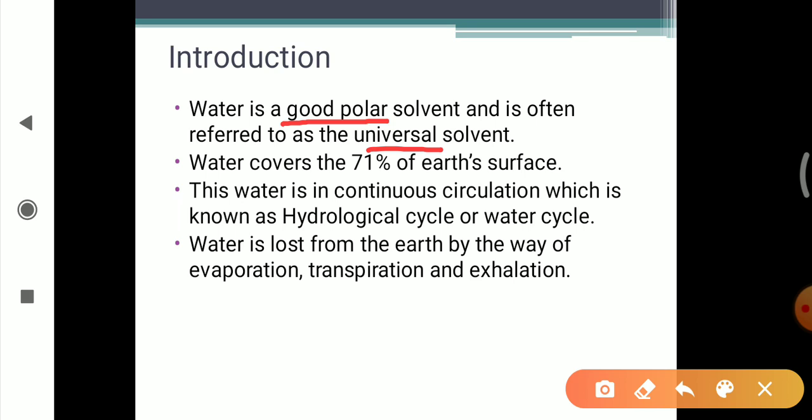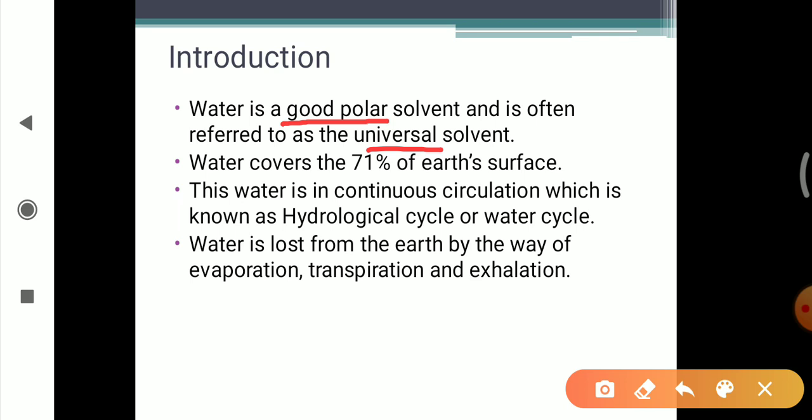In simple words, this allows water to dissolve other substances. Water dissolves a variety of different substances. That's why we say that water is a good polar solvent, and it is often referred to as a universal solvent. Why do we say water is a universal solvent? Because it dissolves more substances than any other liquid.